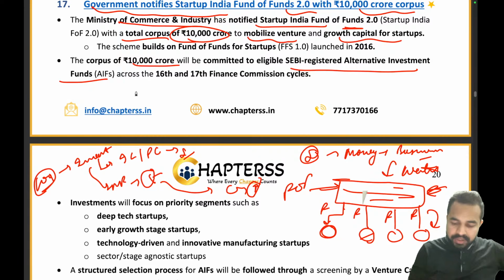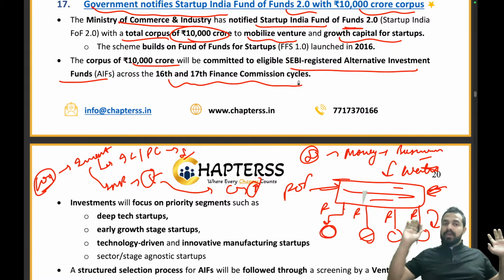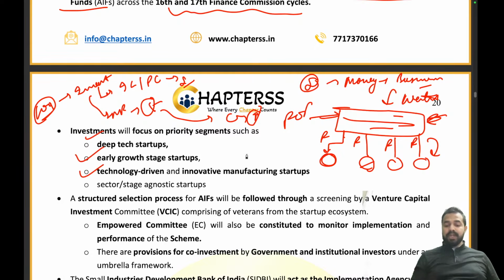The alternative investment funds, which are part of the 16th and 17th Finance Commission cycles, will be given this money from the 10,000 crore fund. This investment will focus on priority segments like deep tech startups, early growth startups, technology-driven and innovative manufacturing startups, and sector and stage agnostic startups. These are the different areas they will be working on. Clear to everybody?